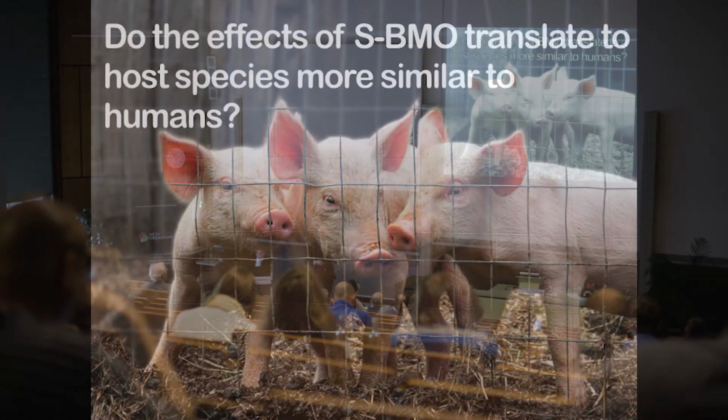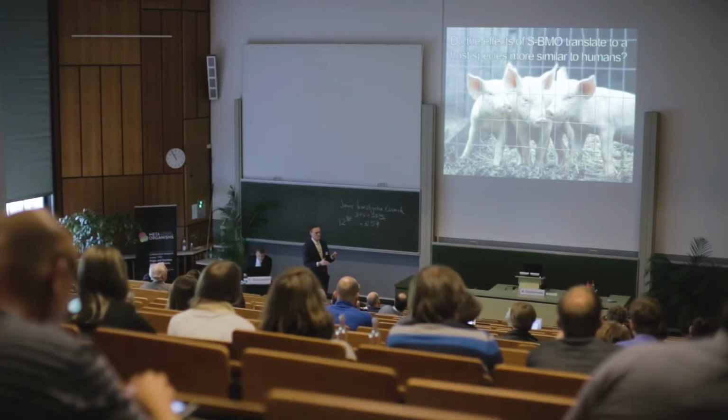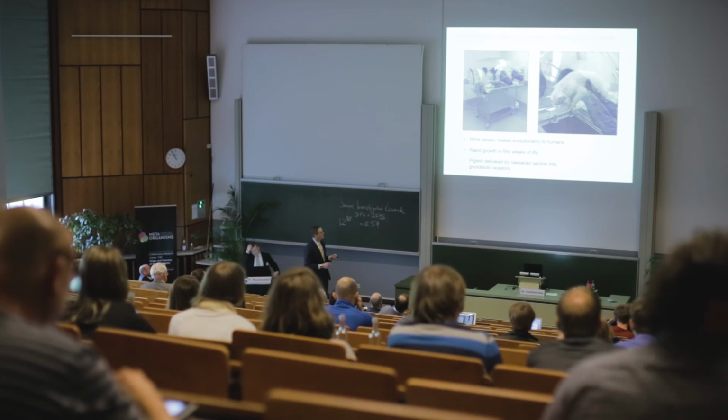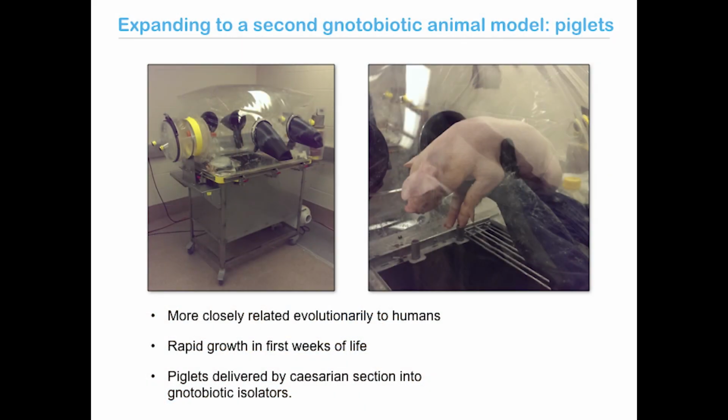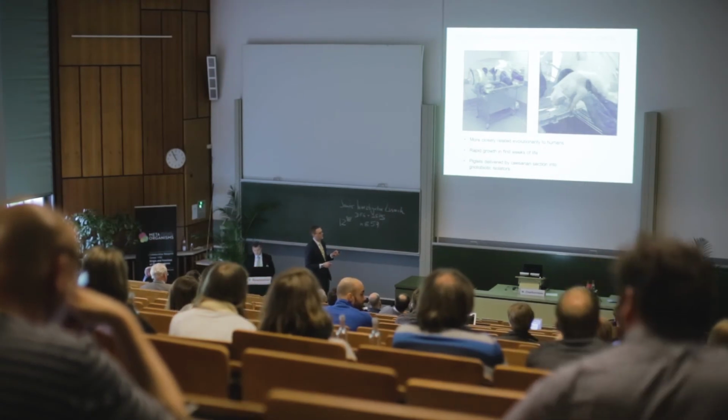All right, so for just this last bit, I'd like to tell you about a bit of a translational model that I worked on towards the end of my PhD, trying to answer the question of whether these observations that we saw in mice translated to a second species, namely pigs. So we developed a model of using gnotobiotic piglets, primarily because pigs are more closely related evolutionarily to humans and they share more anatomical similarities to humans than do rodents. And these pigs, they're domestic pigs, grow very rapidly in their first weeks of life, which we feel gives us a better chance of seeing phenotypic differences as a result of treatments.